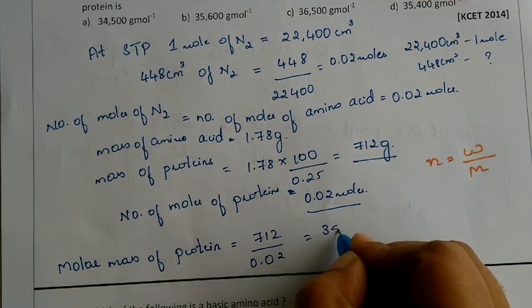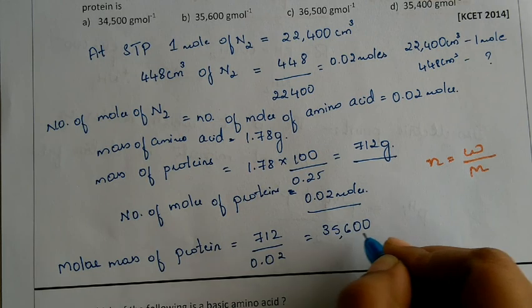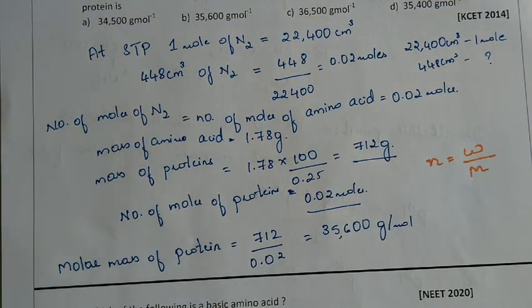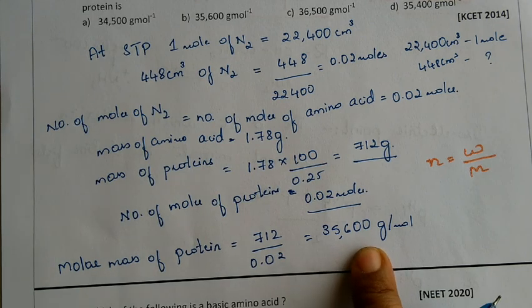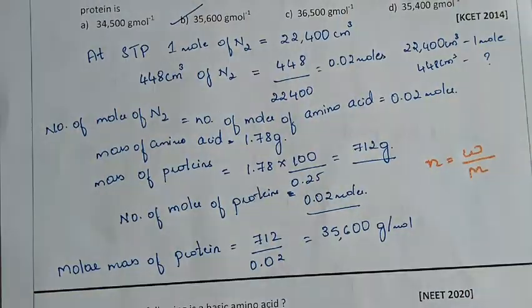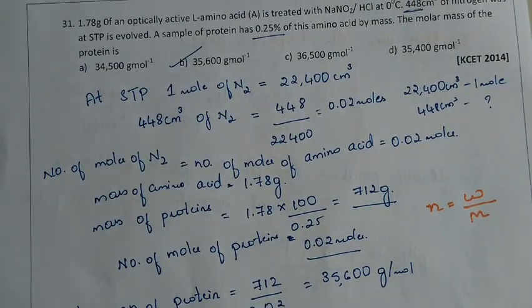So the answer becomes 35,600 gram per mole. I hope it is clear. So the answer is option B. Option B is the correct answer.